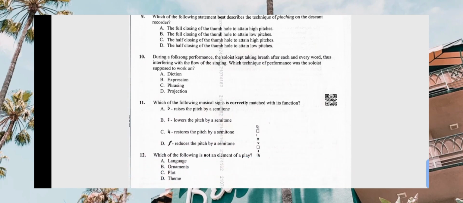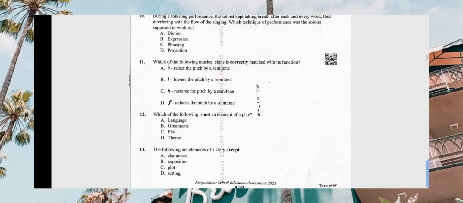During a folk performance, the soloist kept taking a breath after every word, thus interfering with the flow of the song. Which technique of performance was the soloist supposed to work on? Diction, that one is not taking the breath. Expression, phrasing, projection. So we go to phrasing. Correct is C.